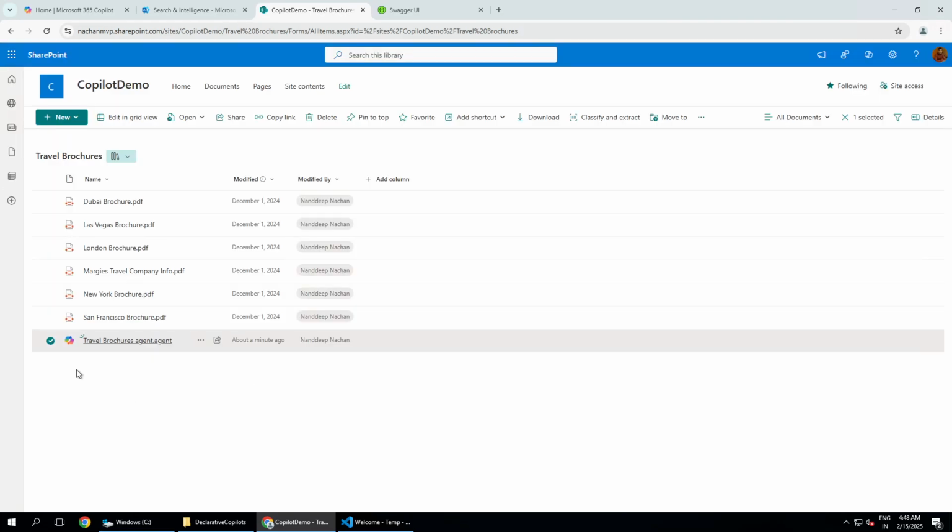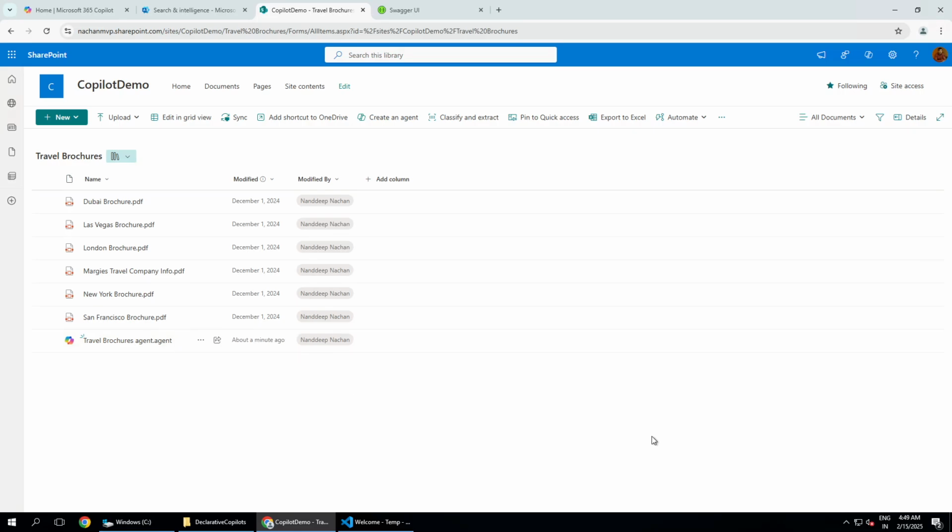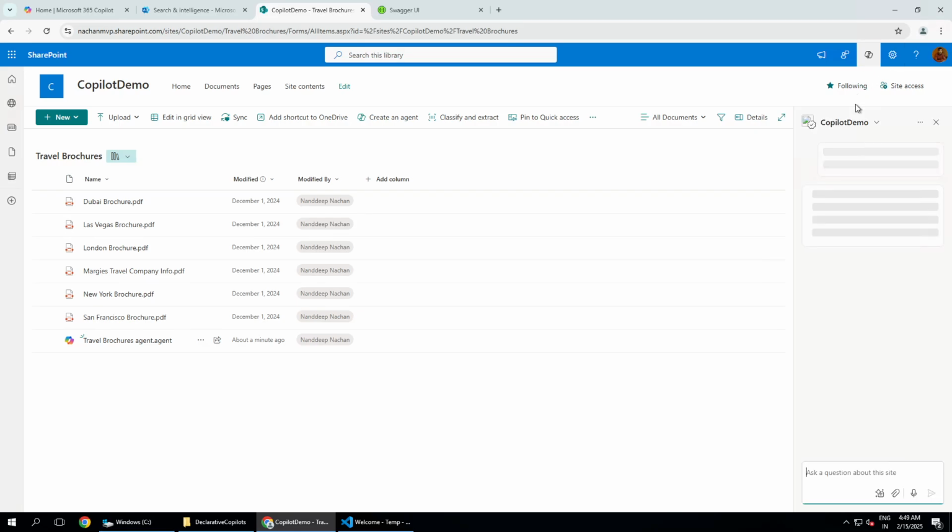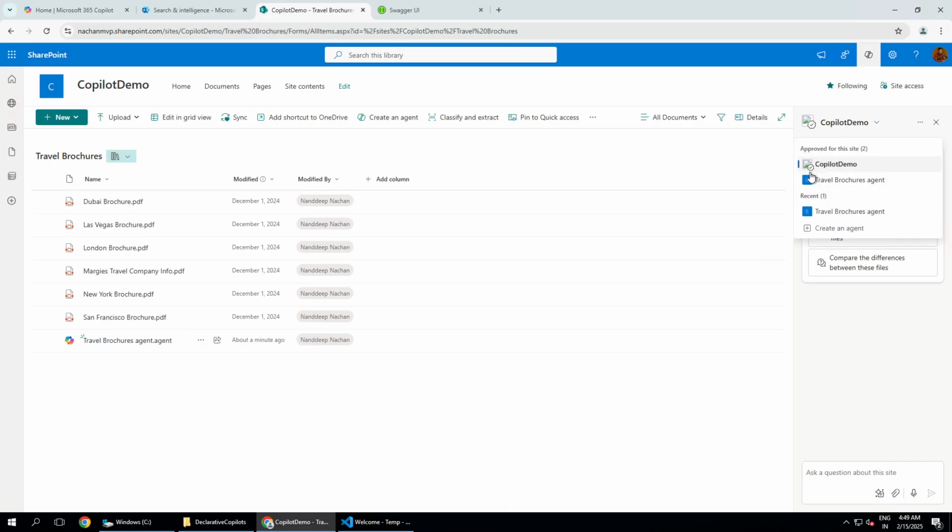And one thing, when you create an agent, this is how the agent looks like. So again, this is a file which is inside of the same document library. Because right now this agent is a bit personal to me. This is not being used by anyone else. For example, if you want everyone to use this particular agent, in that case there is an option at the top. Again, for example, if I go back to the agents, so these are the list of agents that you see here, and until and unless we have this verified tick box, that means this is not the approved agent for this site, and then the others will not be able to locate and use this agent.